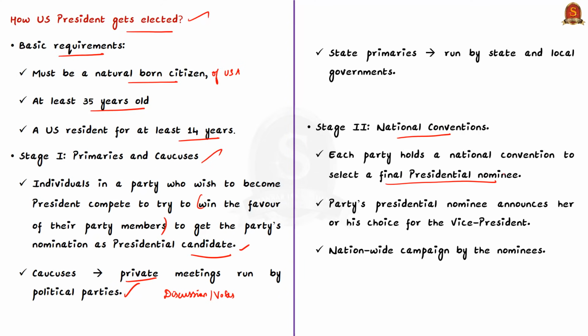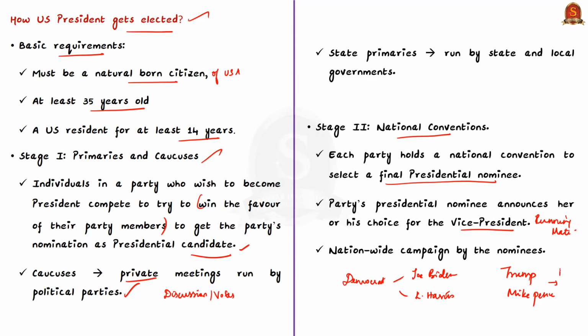At this stage, the party's presidential nominee announces her or his choice for the vice president, who is called the running mate. And we know that in case of the Democratic Party in the United States, Joe Biden is the presidential candidate and he announced Kamala Harris as his choice for the vice president. And similarly, in case of the Republican Party, the President Donald Trump and the Vice President Mike Pence are running again for the office of President and Vice President respectively.